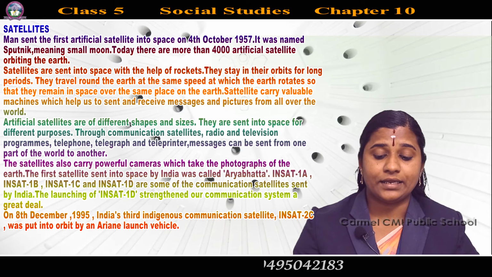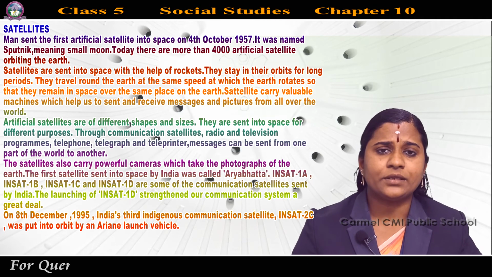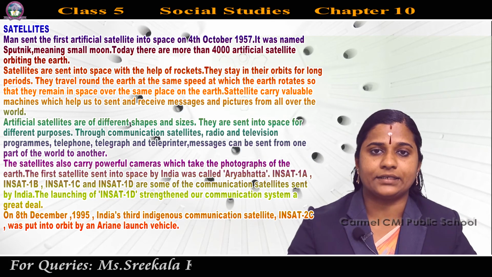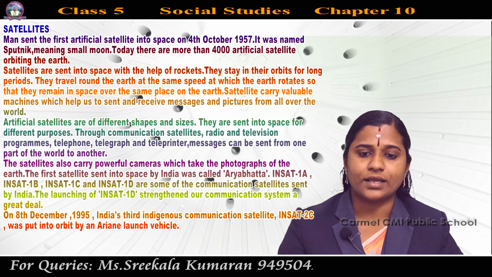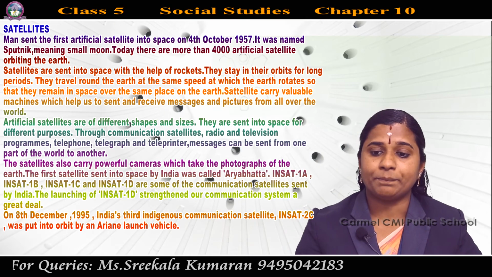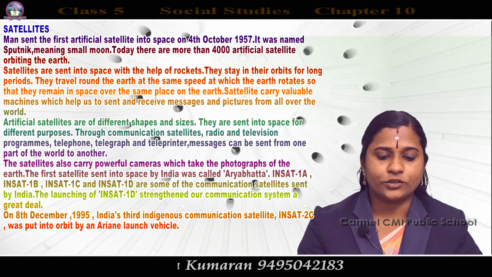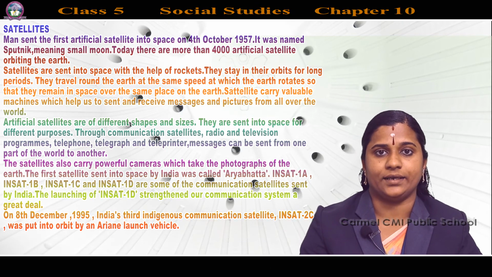Ariane means heavy lift launch vehicle. And orbit, what is the meaning of orbit? The curved path that an object in space takes around another object is known as orbit. The path of a planet around the sun is known as orbit. So this INSAT 2C was put into orbit by an Ariane launch vehicle.